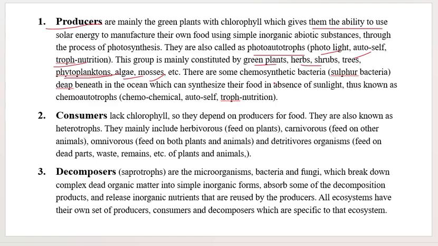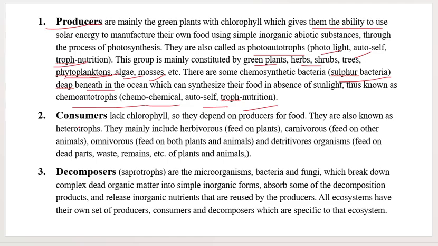There are also some chemosynthetic bacteria, such as sulfur bacteria, present in the deep ocean, which can synthesize their own food in the absence of sunlight, thus known as chemoautotrophs. Chemo means chemical, autotroph means self nutrition.